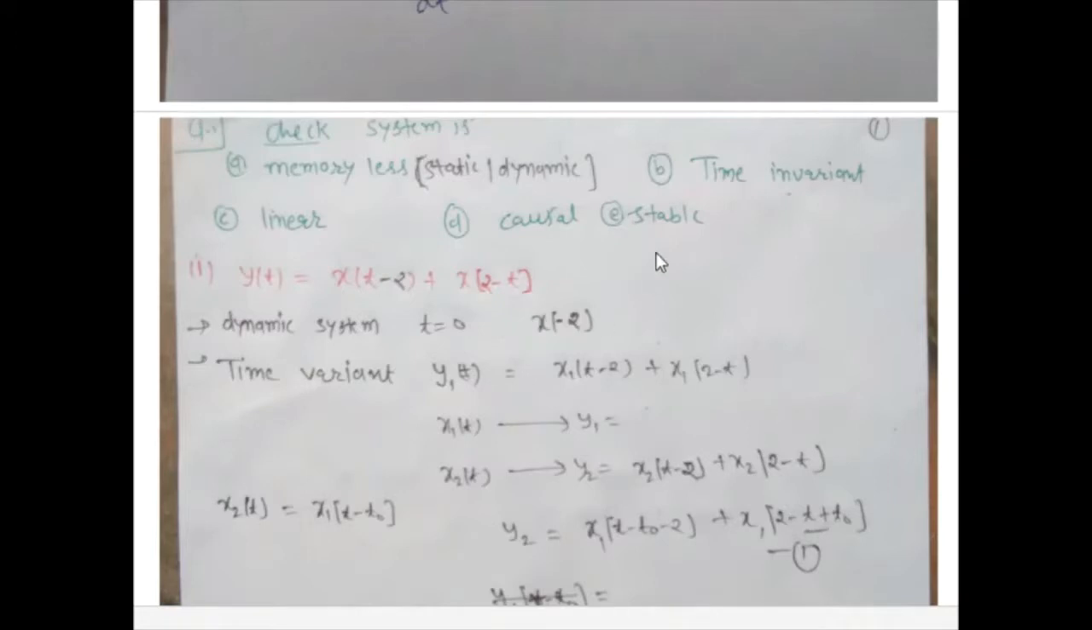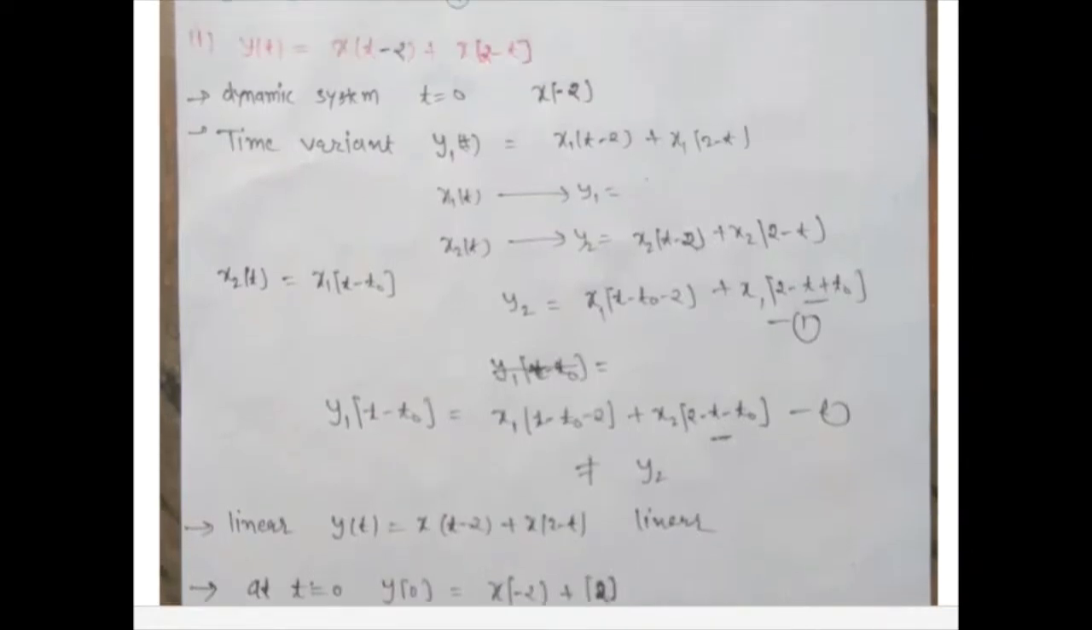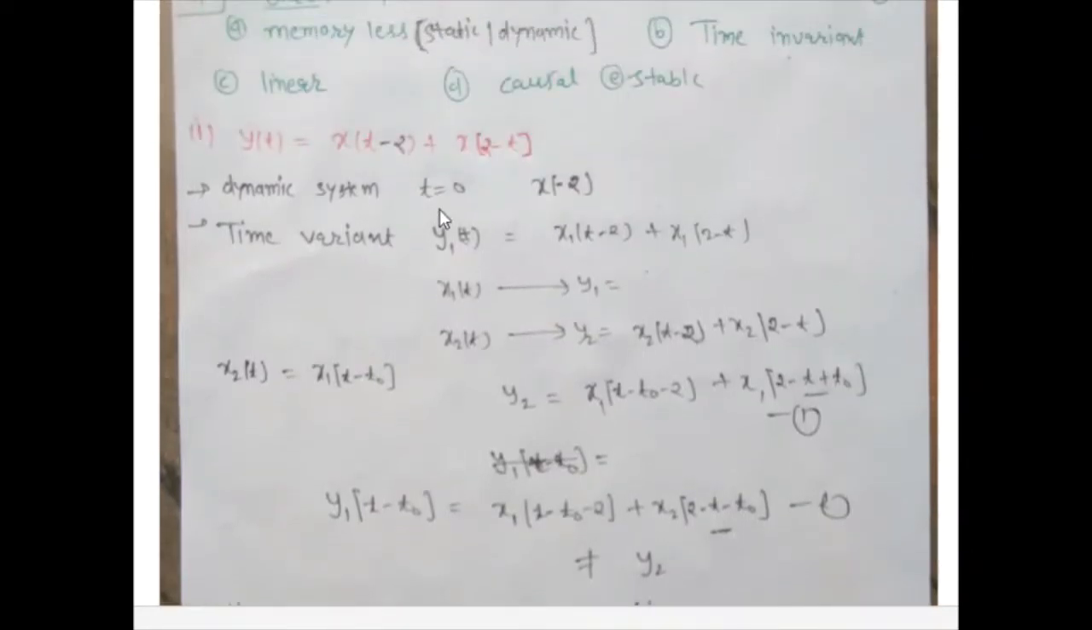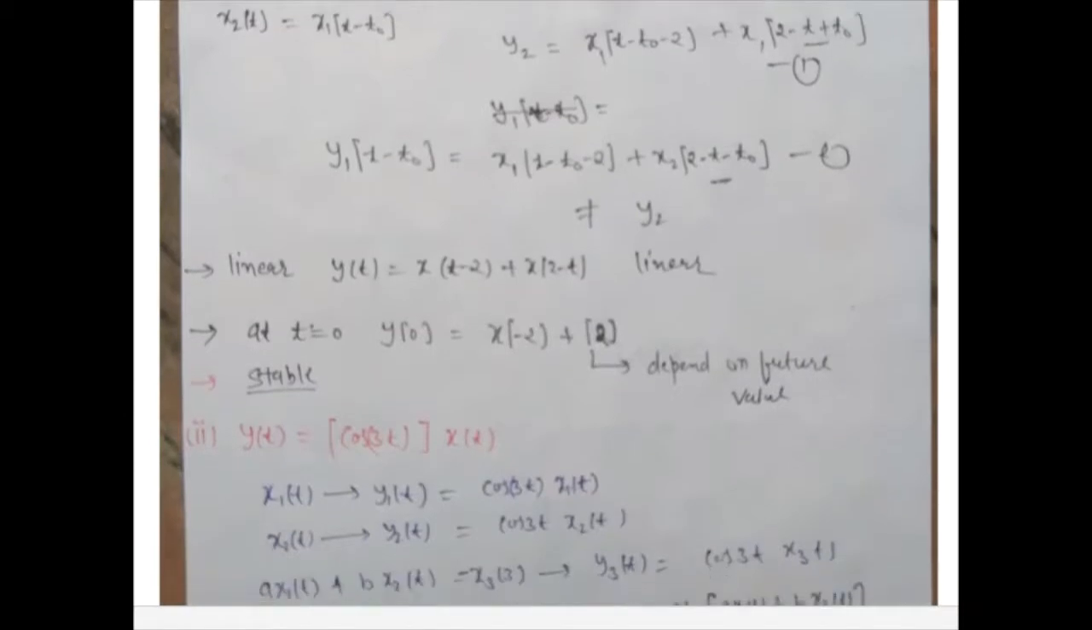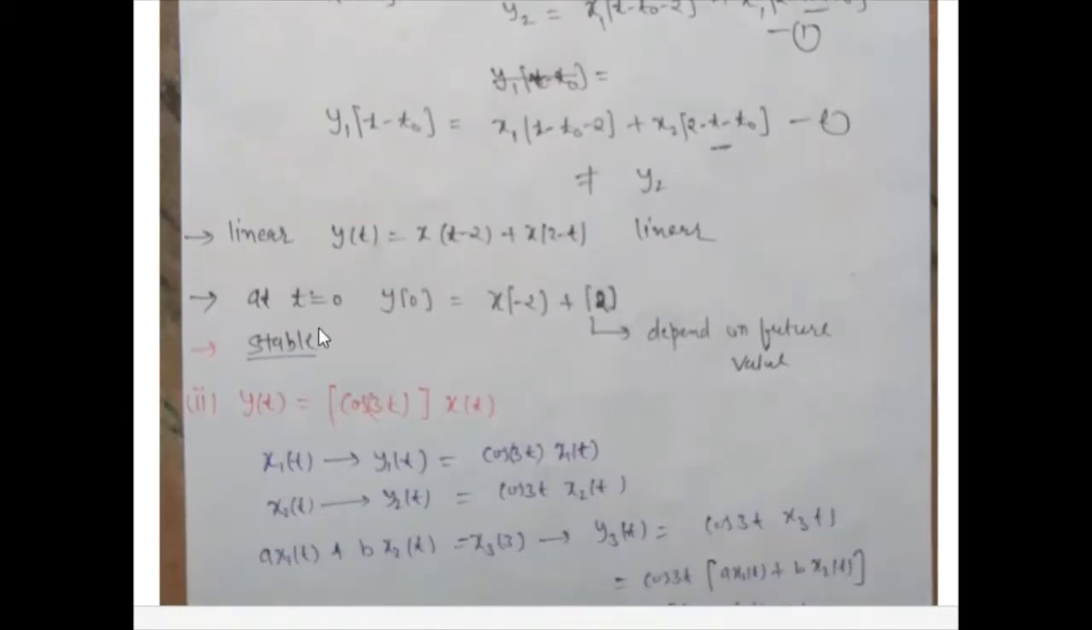So it is dynamic, and for time invariance, it is time invariant because when we delay the signal, the output is equal to the delayed output signal. So it is time invariant, and it is linear, and it is not causal because when we put t equal to 0, it depends on the future value of input. So it is not causal. Please try to solve whether it is stable on your own.